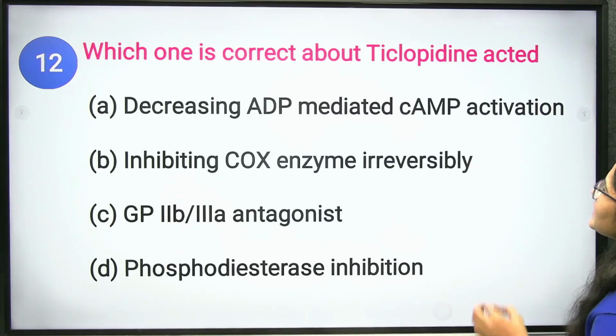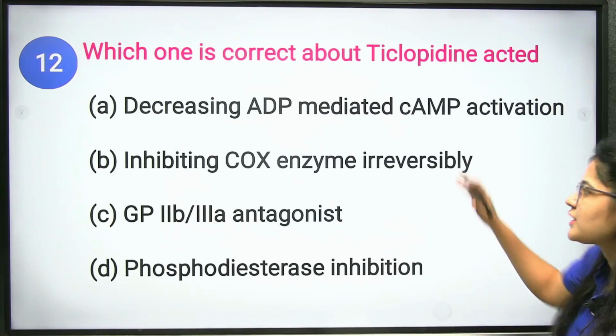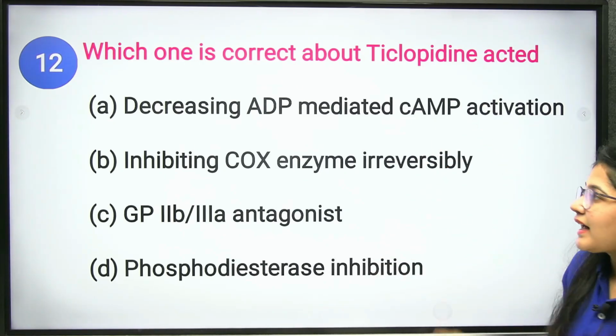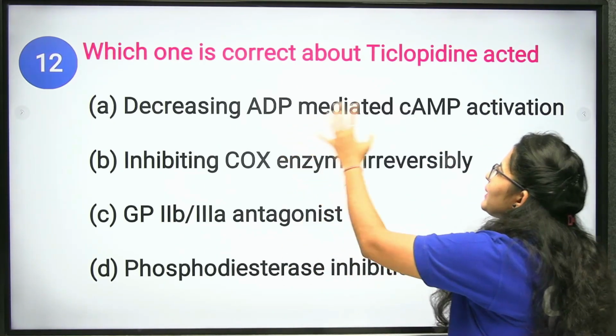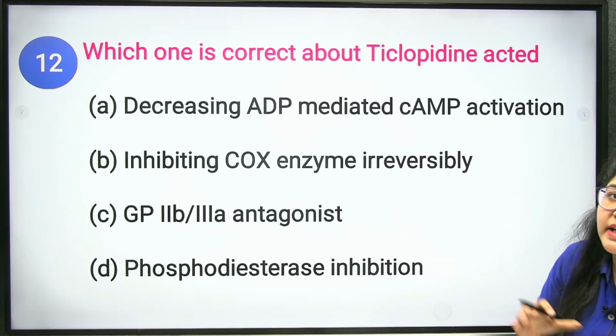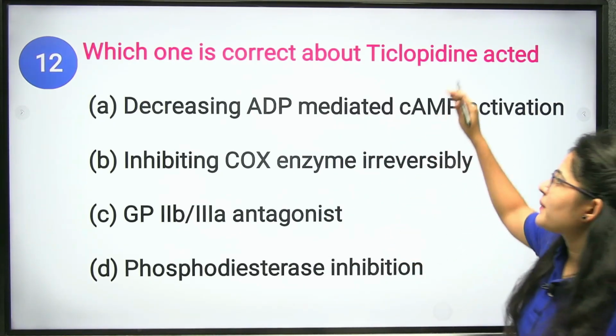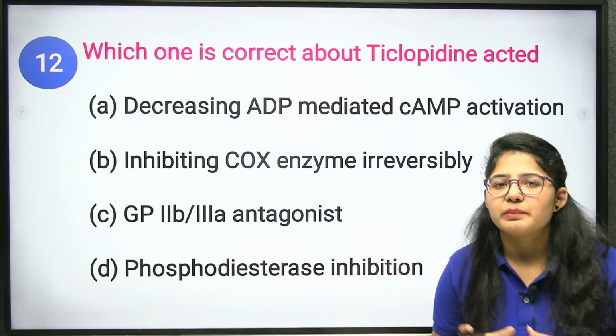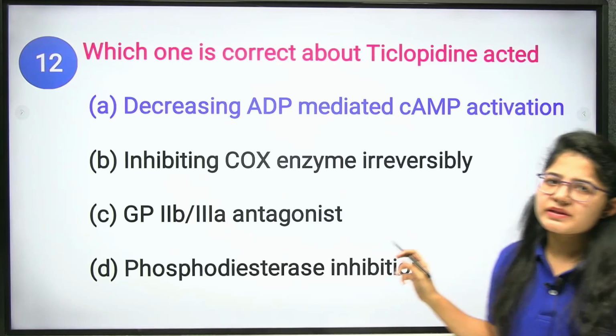Which one is correct about ticlopidine action? Which of the following is a ticlopidine action? It acts by decreasing the ADP-mediated cAMP. The mechanism of action of ticlopidine is that it decreases the ADP, that is your energy process synthesis.